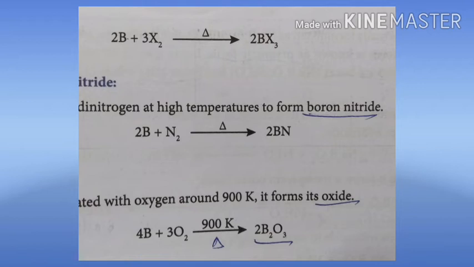Then formation of oxides. Boron reacts with oxygen at around 900 Kelvin. In the presence of heat, it forms the oxide B2O3, like Al2O3.